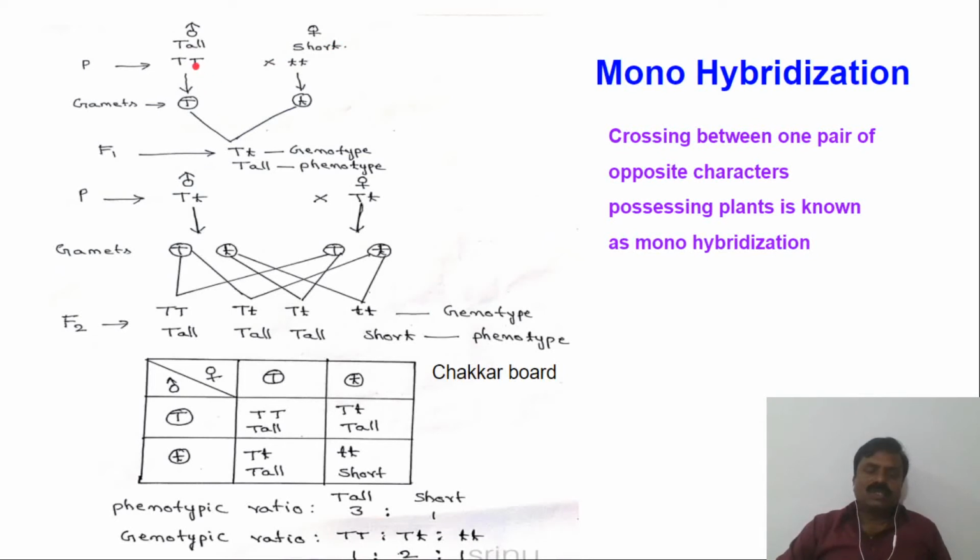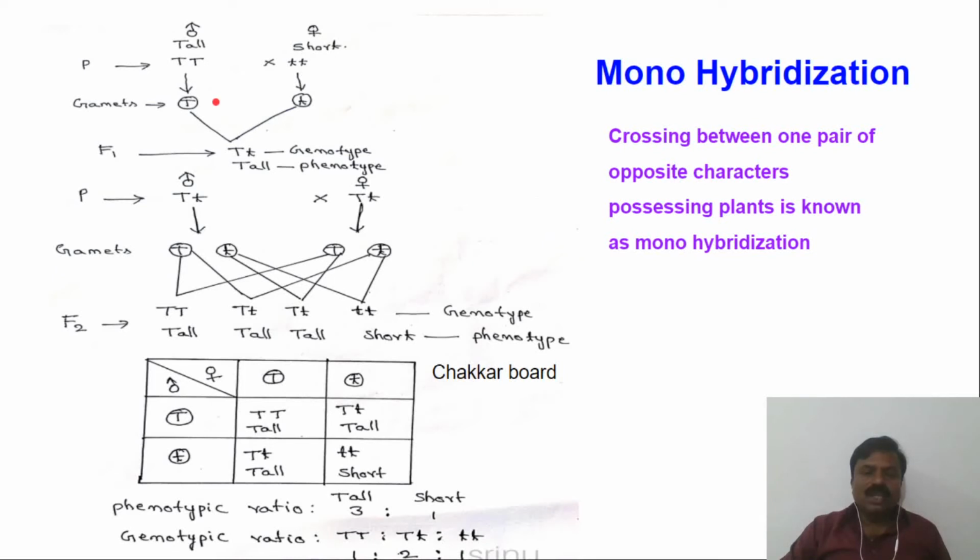From this capital T, this gamete is forming with the capital T allele. Generally you may have a doubt about what is happening to the other allele. This allele also enters into a gamete.